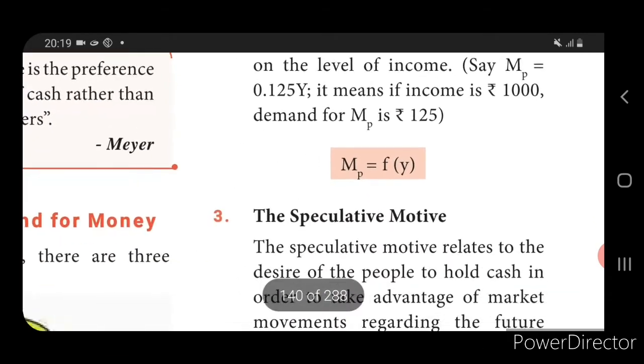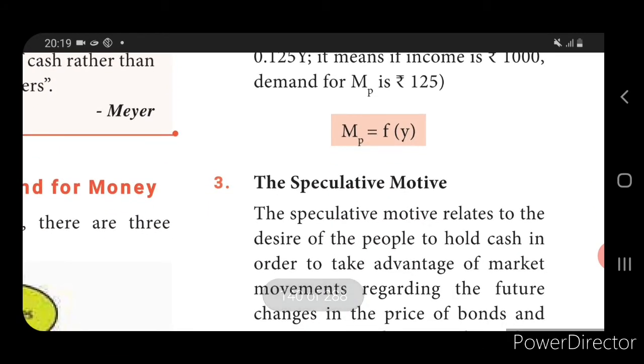Next we come to know about the speculative motive. Speculative motive is based on their future savings. People worry about their future, so people save. People hold cash to purchase bonds and securities. Why?